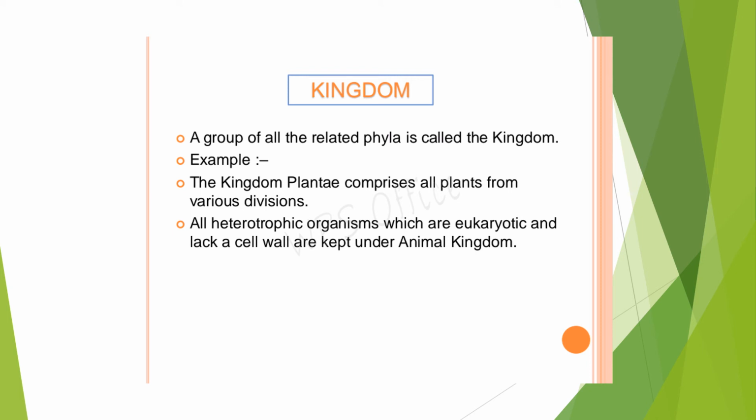Kingdom. A group of all related phyla is called the kingdom. So in nature, we have 2 kingdoms. All the living organisms are classified into 2 kingdoms. The plants are put into the plant kingdom and all the animals are put into the animal kingdom. It comprises all the plants, starting from the unicellular plant to the higher, bigger plants. In the same way, from small organisms, zooplanktons, to the biggest, man, comes under the animal kingdom.